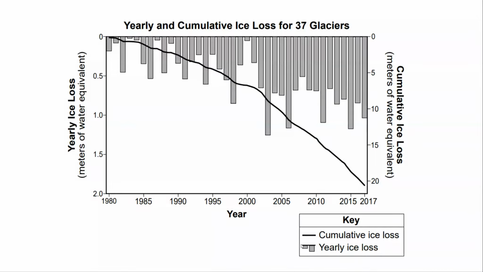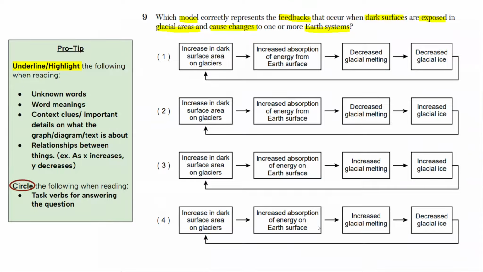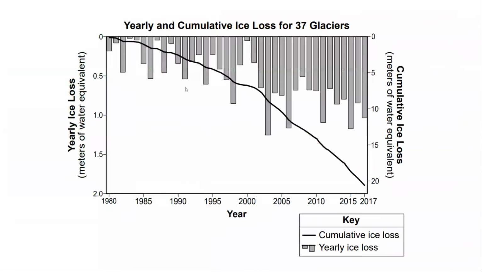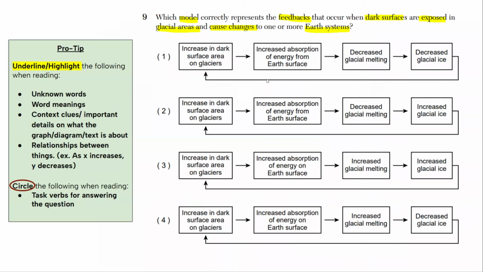The line over here. Okay, so now that I know this, I see that the ice is going lower over time. We're losing a lot of ice over time, and yearly it's kind of fluctuating, and that can be due to summer or winter. Actually, it's saying yearly, so yearly it can be different because of different factors.